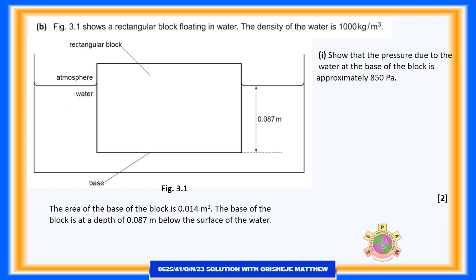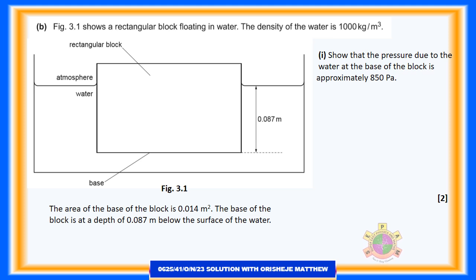Question 3b. Figure 3.1 shows a rectangular block floating in water. The density of the water is 1,000 kg per cubic meter. The area of the base of the block is 0.014 square meter. The base of the block is at a depth of 0.087 meter below the surface of the water.